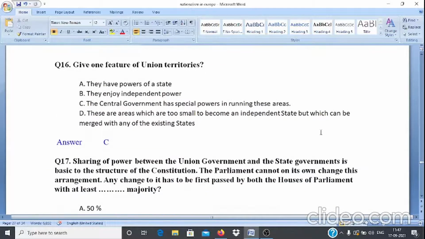Question number 16. Give one feature of union territories. Options are A. They have powers of a state. B. They enjoy independent power. C. The central government has special powers in running these areas. And D. These are areas which are too small to become an independent state but which can be merged with any of the existing states. And answer is option C. That is the central government has powers in running these areas.